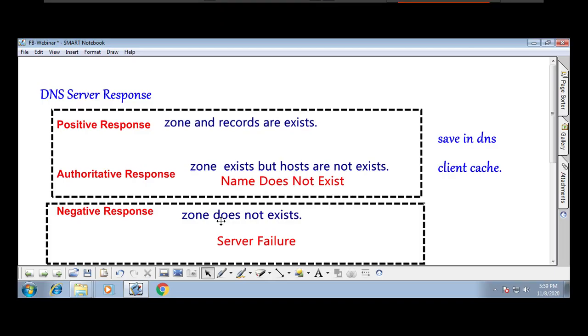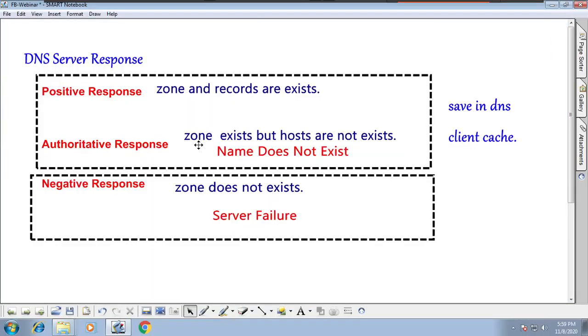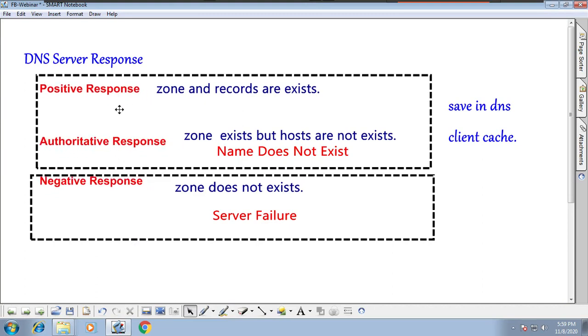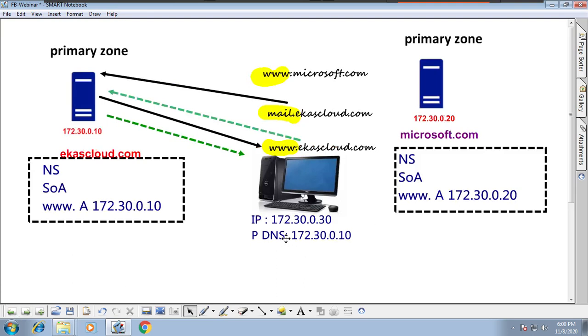If I give a quick summary about it, what summary can I give? For DNS server responses, we have positive response, authoritative response, and negative response. In a positive response, the zone and records exist. Authoritative response: the zone exists, but the host record does not exist. Negative response: the zone does not exist. Based on this, we will understand alternate DNS. Based on that, we will understand forwarders.